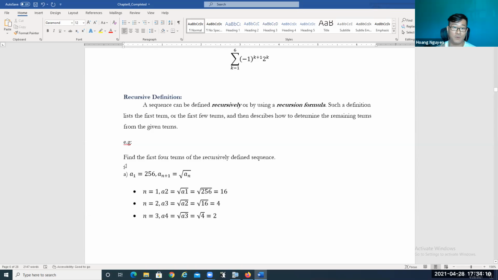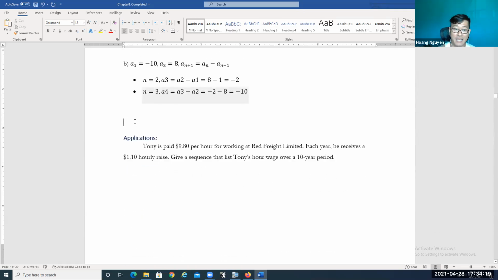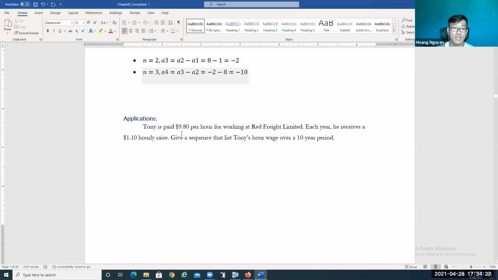Okay, so that's just a few practice questions of recursive definition. Now, before we close this section, we're going to take a look at an application in terms of a sequence. Tony is paid $9.80 per hour for working at Red Freight Limited. Each year he receives a $1.10 hourly raise. Give a sequence that lists Tony's hourly wage over 10-year periods.